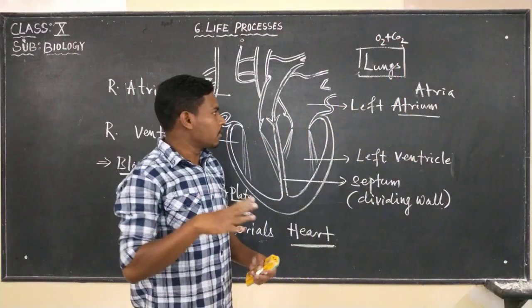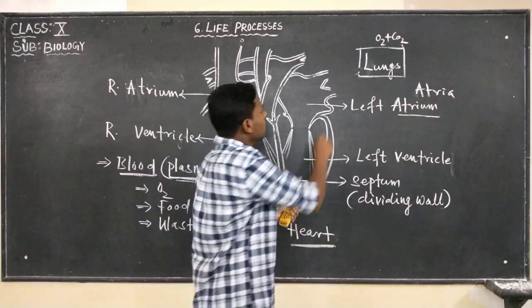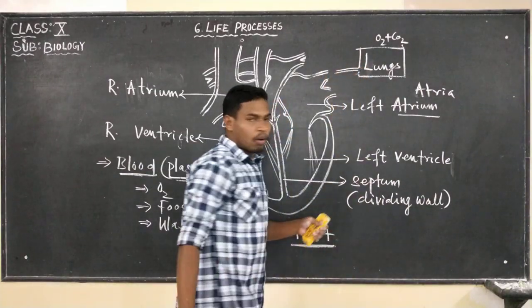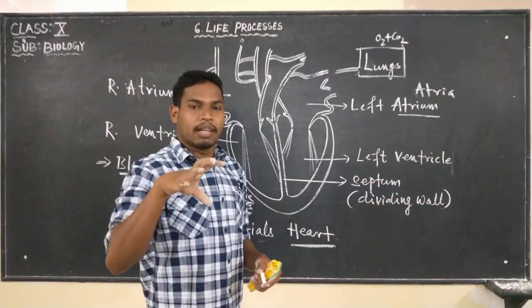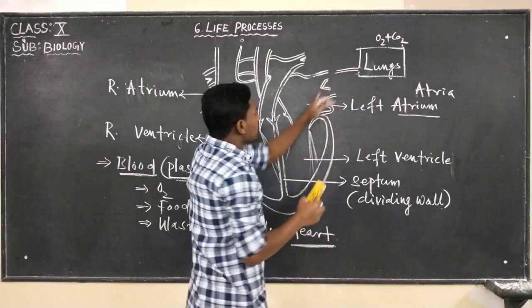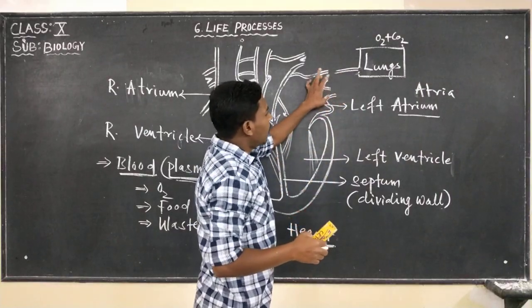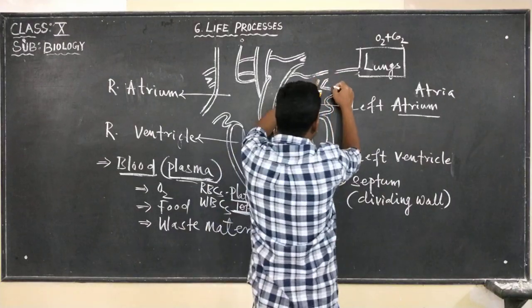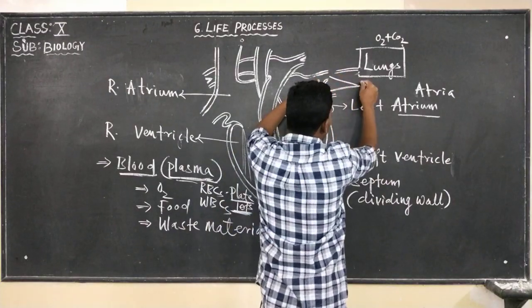So the blood containing oxygen, or the blood rich in oxygen, is going to be taken up by the pulmonary vein. So this will become what? Pulmonary vein.